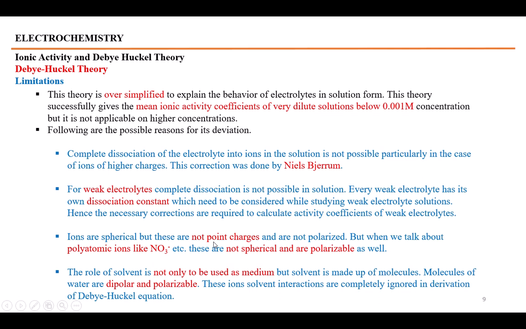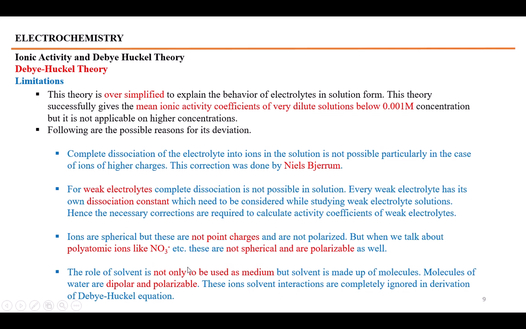So considering the ions just like static charges is not good. This postulate of Debye-Huckel theory is also limited, and it does not explain the behavior of electrolytes to be ideal.